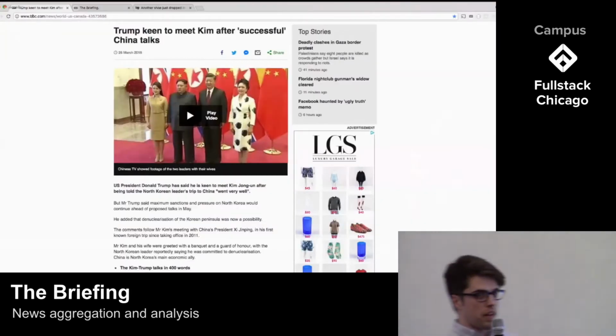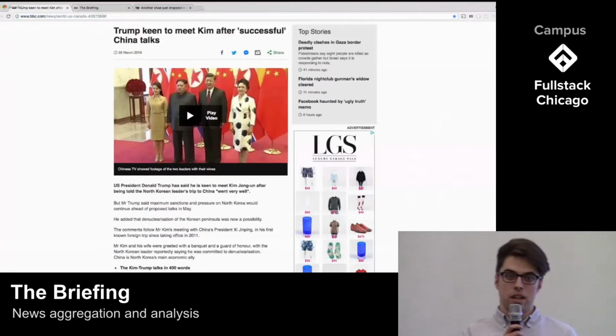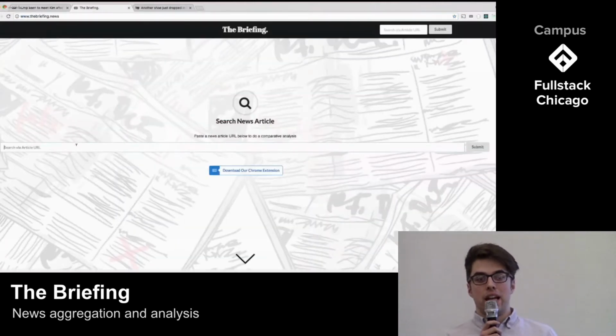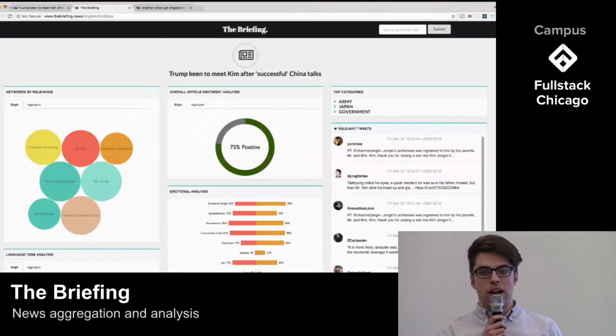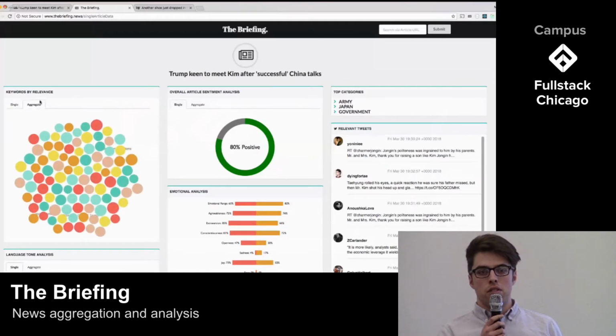Thanks, Nirali. To use our site, first you find an article you want to analyze. Take the URL, you copy it, and you paste it into our search bar. After that, you'll get a dashboard filled with various visualizations of the analyses you run on your article. In the upper left, we have a bubble chart representing keywords. Each bubble is its own keyword, and its size corresponds to the relevance of that keyword to your chosen article. If you click on the Aggregate tab, you'll see all of the related articles' keywords, as well as their average relevance.